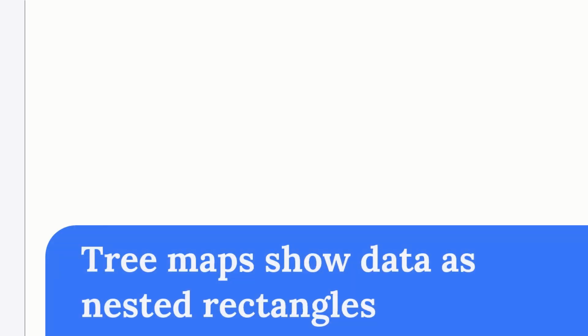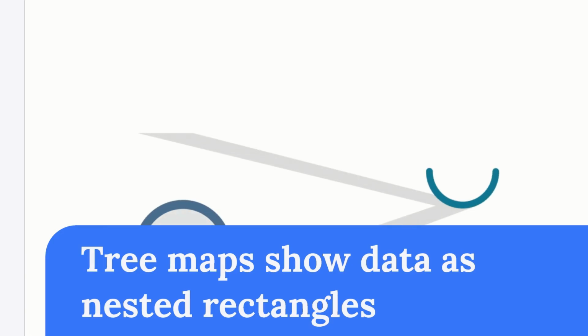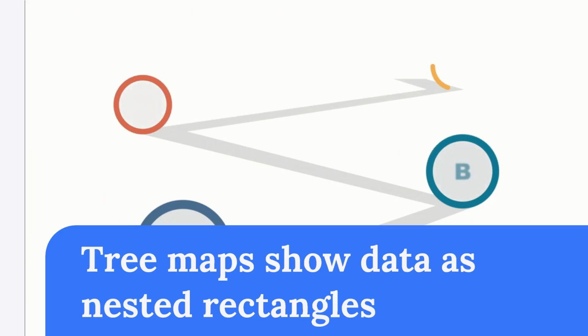Tree maps display hierarchical data as nested rectangles. The size and color of each rectangle represent attributes. They show the composition of hierarchical data. Use consistent colors and clear labels. Tree maps make hierarchies discernible and comparisons easy.